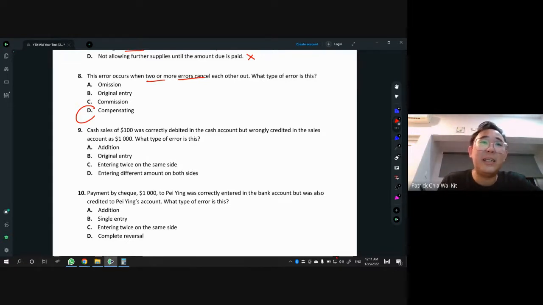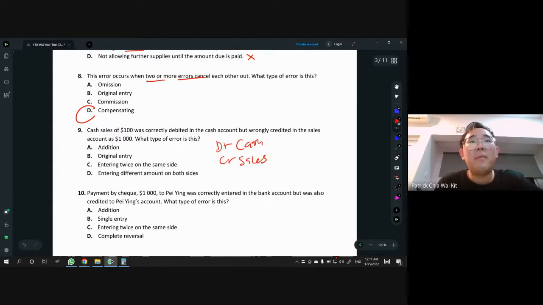So what you can see here is cash sales, right? Cash sales means I'm supposed to DR cash and CR sales. But what happened here is cash sales 100, so both sides are supposed to be 100. But it was wrongly credited in the sales account as 1,000.